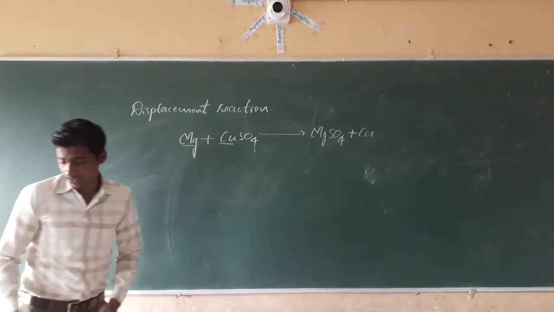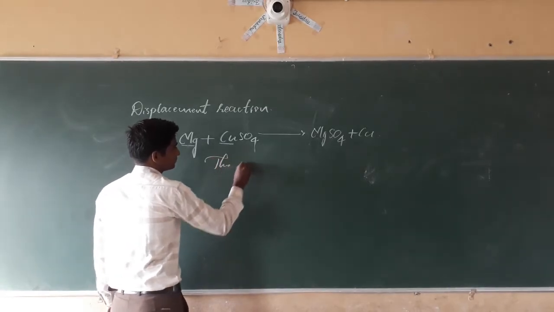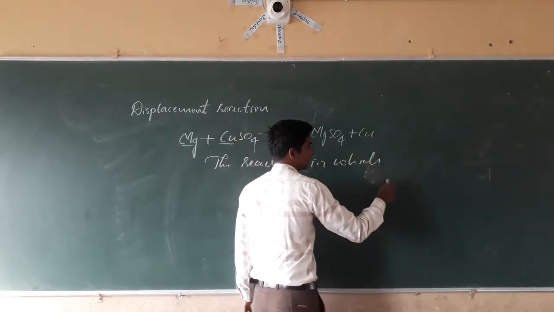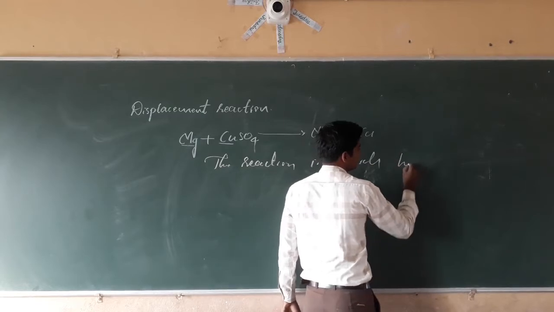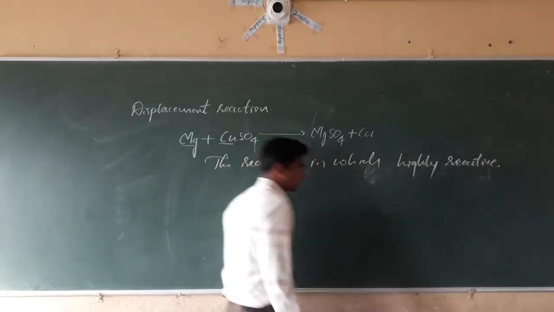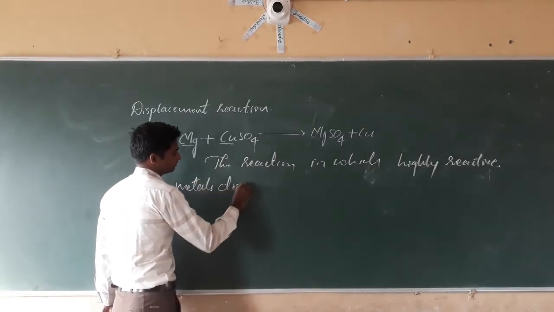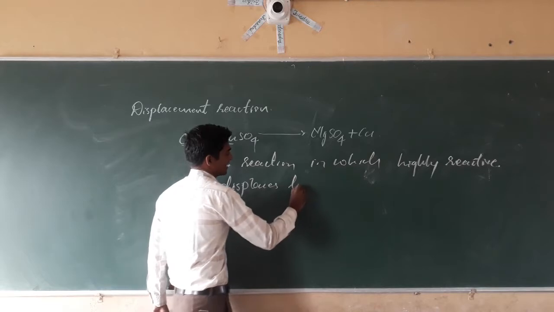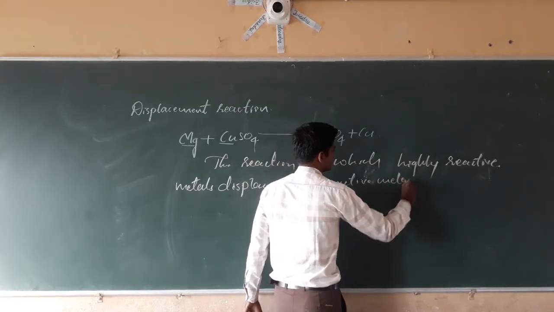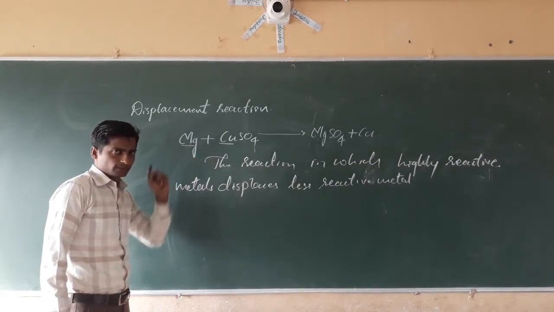We can define the displacement reaction as the reaction in which a highly reactive metal displaces a less reactive metal. Magnesium is a highly reactive metal.